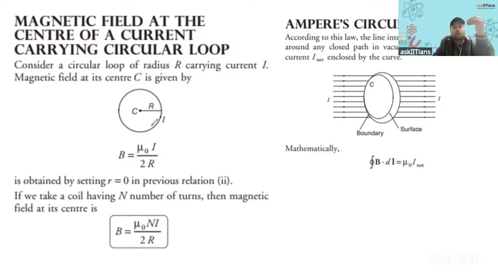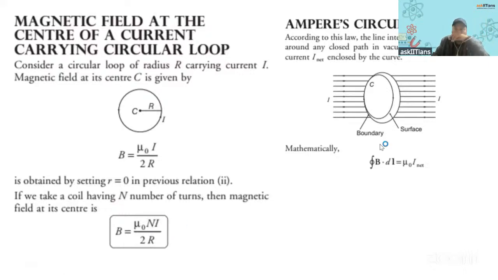And how to calculate the direction? Right hand thumb rule. Curl the fingers in the direction of the current, and the direction of the thumb will give you the direction of the magnetic field. And if this coil has n number of turns, then for the magnetic field at the center, you just need to multiply by n: mu naught n I by 2r.